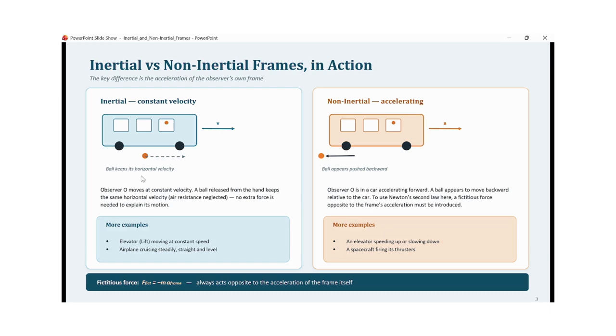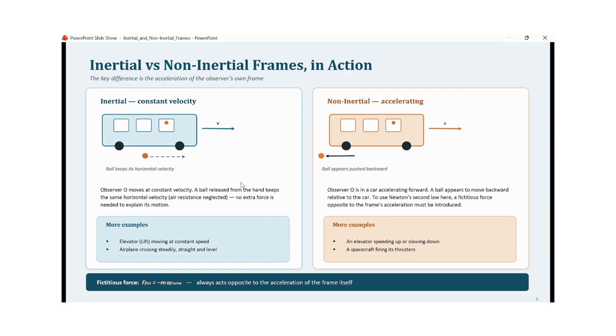Okay, so observer O is moving at constant velocity. This is the velocity with which the car is moving. A ball is released from the hand, and that ball maintains the same horizontal velocity, and this will happen only when the air resistance is completely neglected.